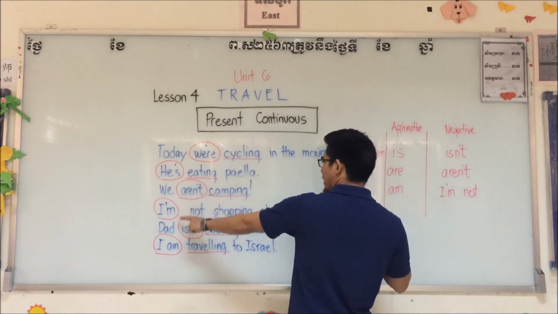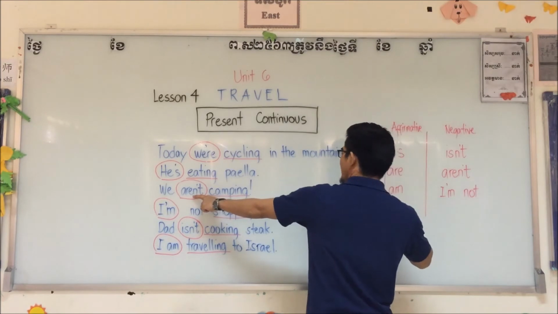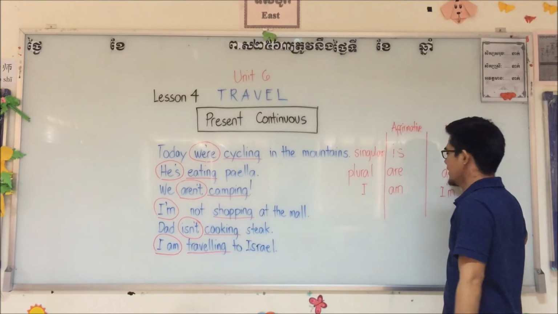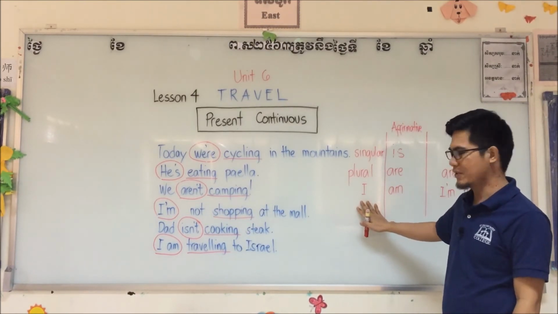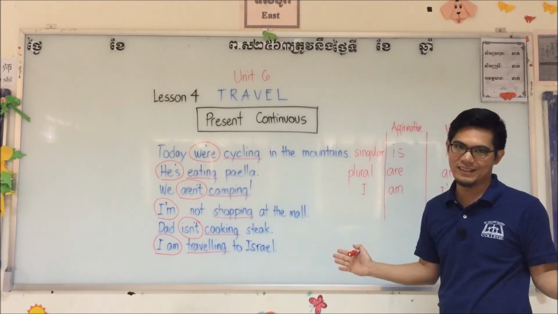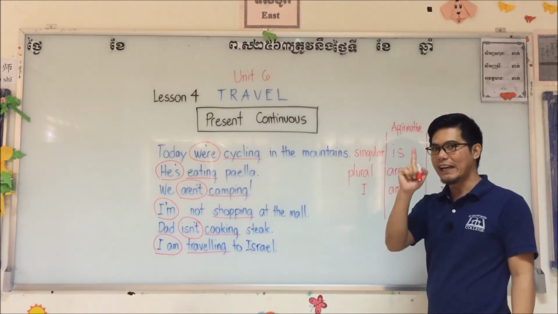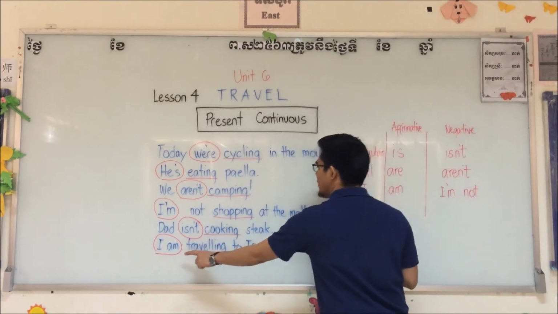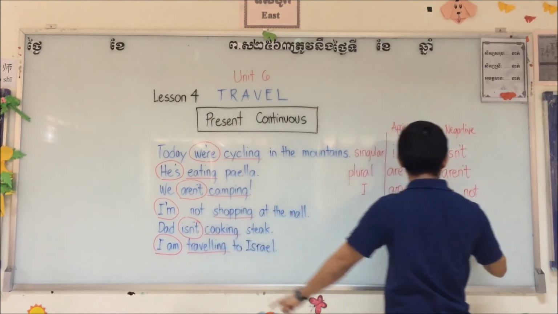For negative sentence, we use aren't. And for I, this is the special personal pronoun, we use I am, no other. We cannot use is, we cannot use are. For the pronoun I, we use am for affirmative, and we use I'm not for negative.